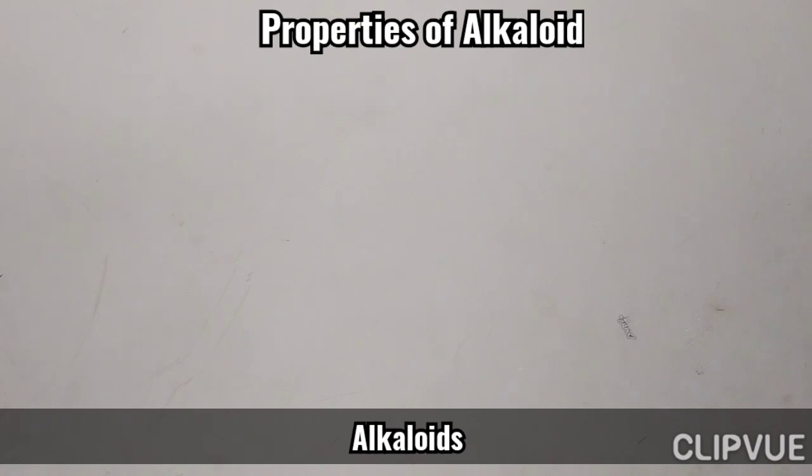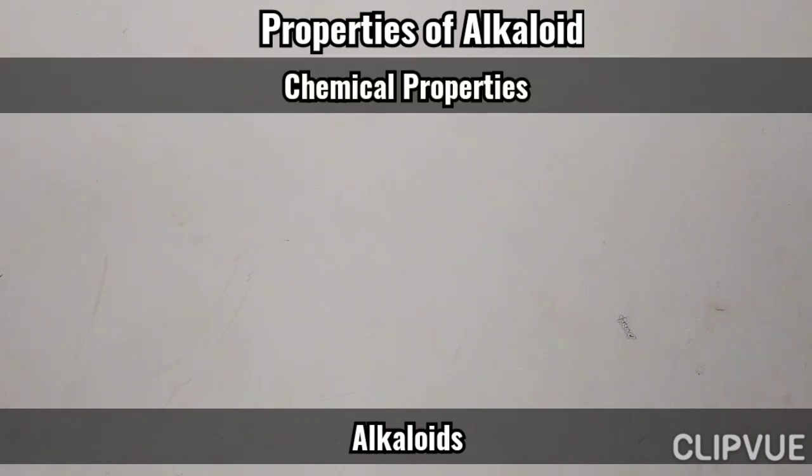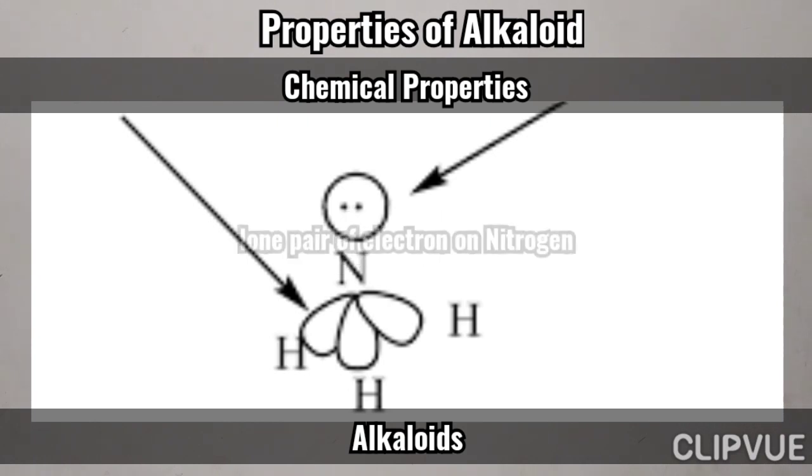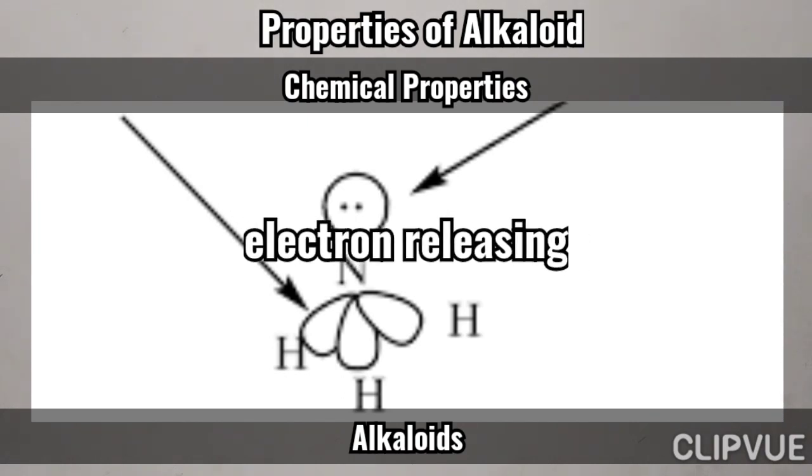Chemical properties. Most alkaloids are basic in nature due to the availability of a lone pair of electrons on nitrogen, with one or more nitrogen atoms in their basic skeleton. It depends on the availability of the lone pair of electrons on the nitrogen atom. The basic character of alkaloid compounds is enhanced if the adjacent functional groups are electron releasing.